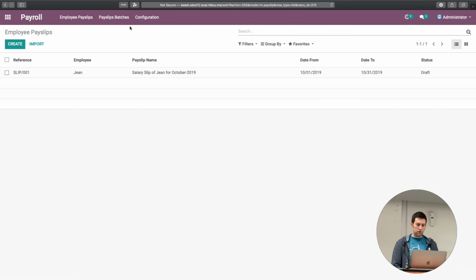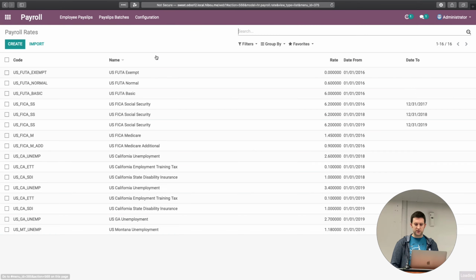So you'd go into configuration, payroll rates. This is something we did in 2019 during the payroll rules 2019 implementation. We abstracted a bunch of year specific rules into these rate calculations. And in Odoo 13 we have something similar now called the rule parameters. And we'll see those in a little bit.